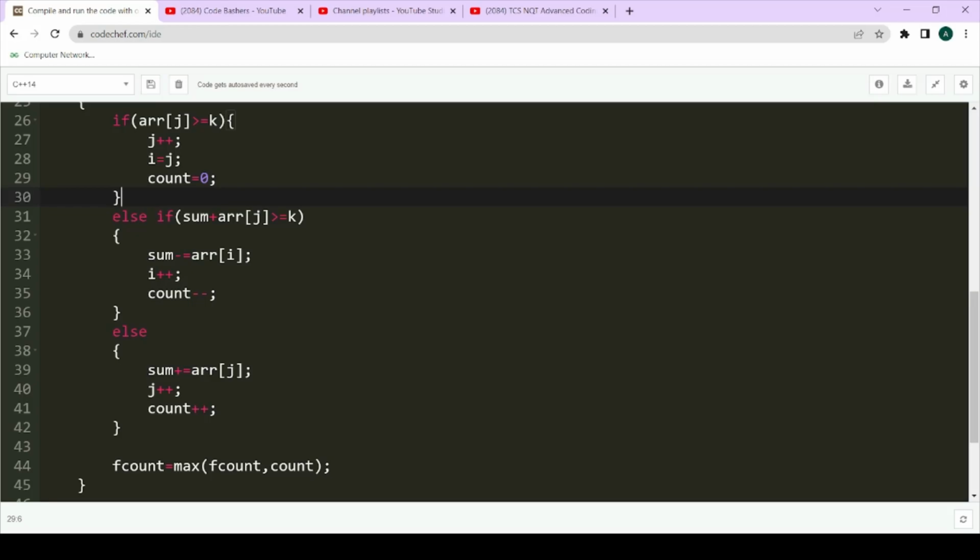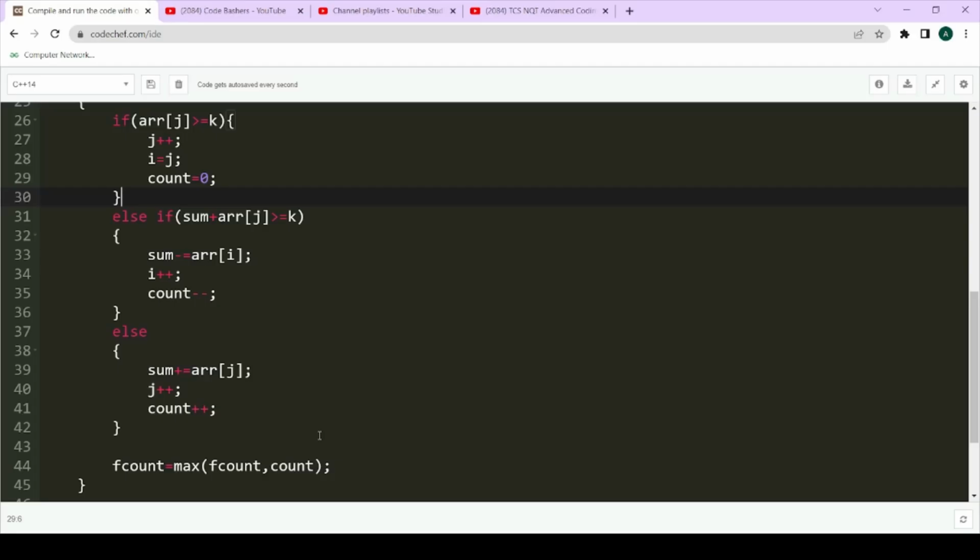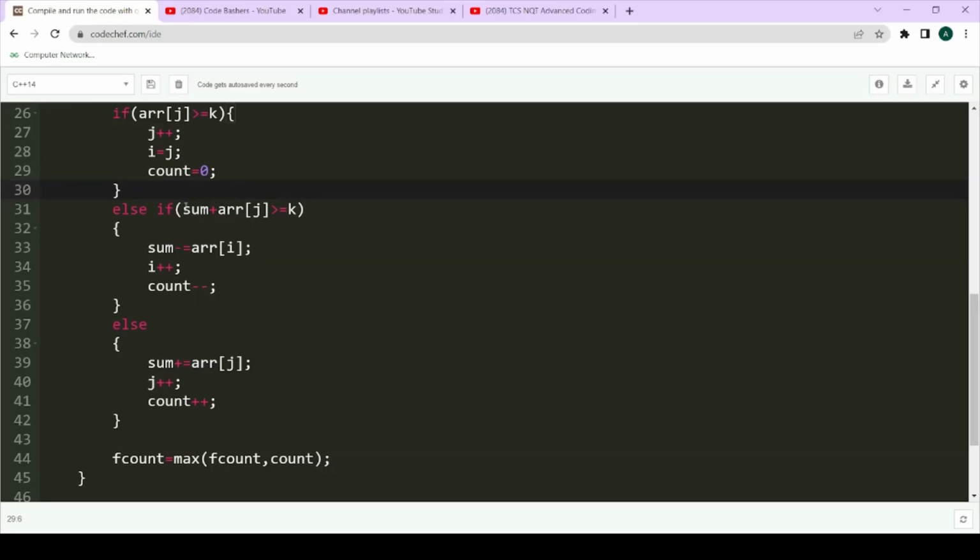Now see, earlier our sum was 0. At every point we were checking whether the sum value plus ARR of j value is greater than or equal to k, whether it is overshooting the k value or not. If the answer is yes, that they are overshooting the value, then what we were doing, we were shrinking our window.